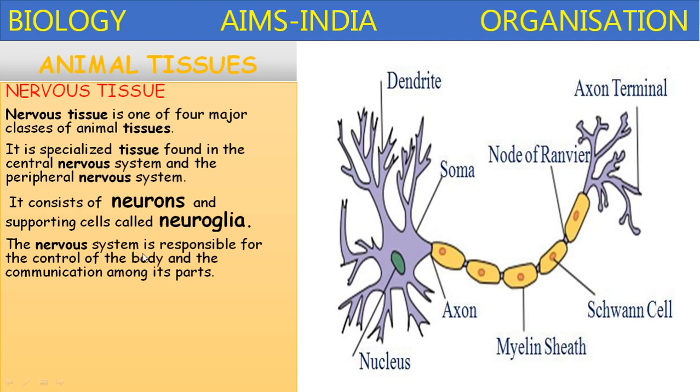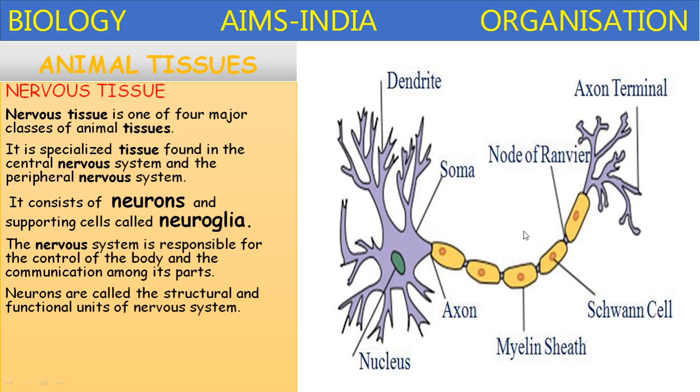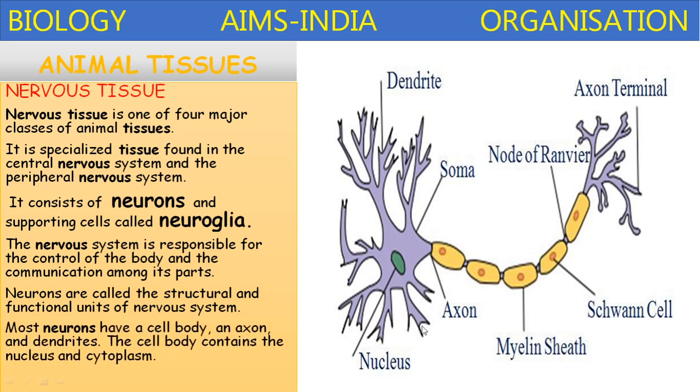The nervous system is responsible for the control of the body and communication among its parts. These neurons are called the structural and functional unit of nervous system. Most neurons have a cell body, an axon, and dendrites.